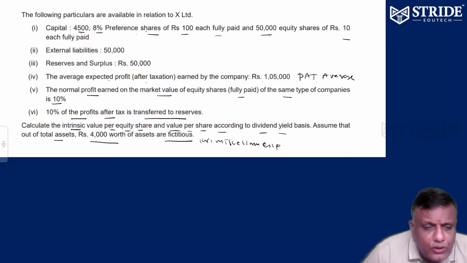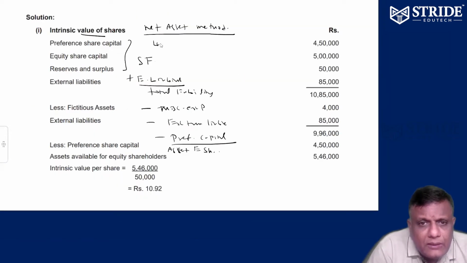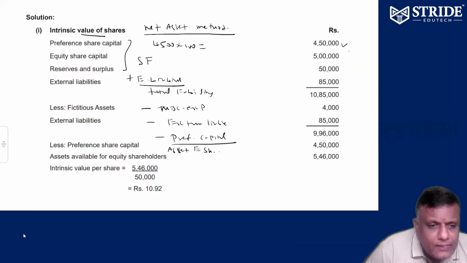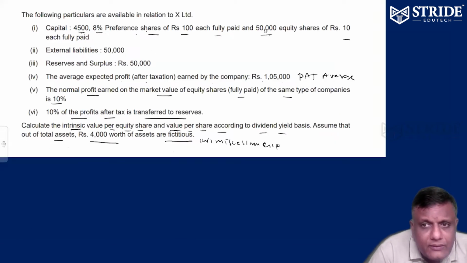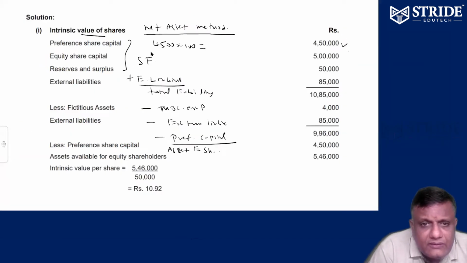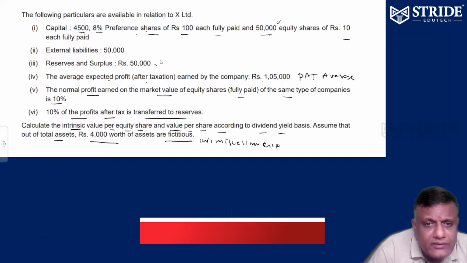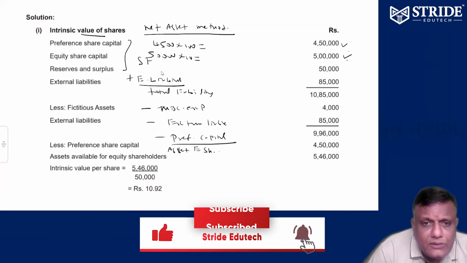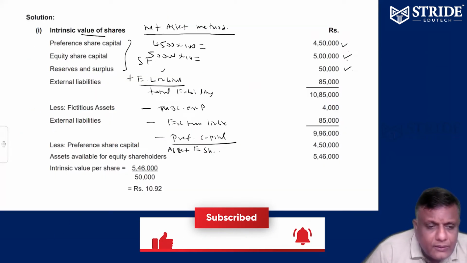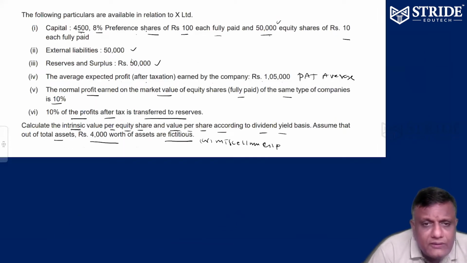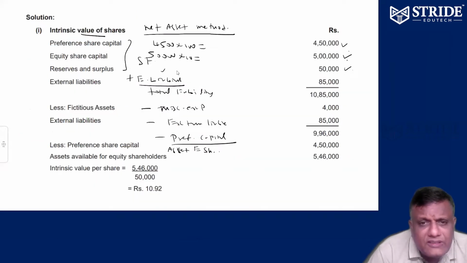Now, what is preference capital? 4,500 into 100, 4.5 lakhs. Plus equity share, 50,000 into 10, that is equal to 5 lakhs. Plus number three, reserves and surplus 50,000. Plus external liability 50,000, which means long-term loans.